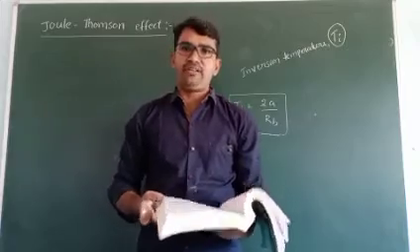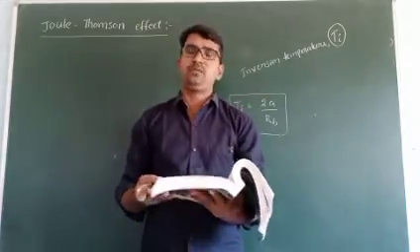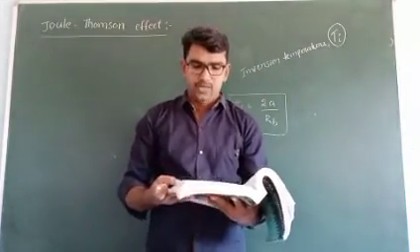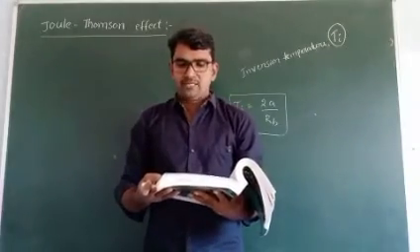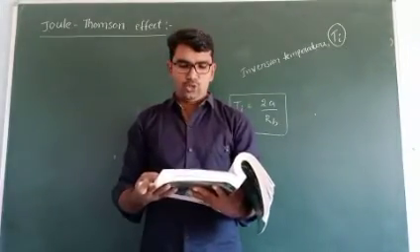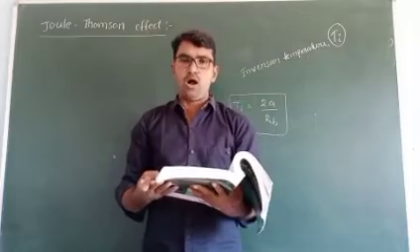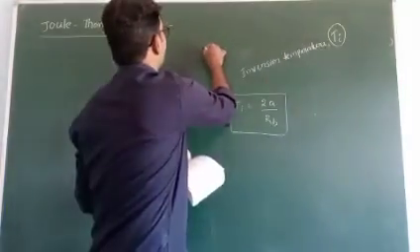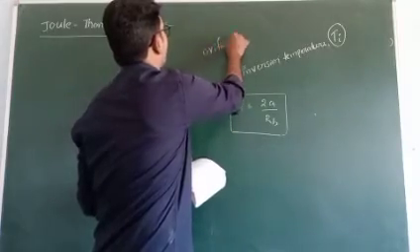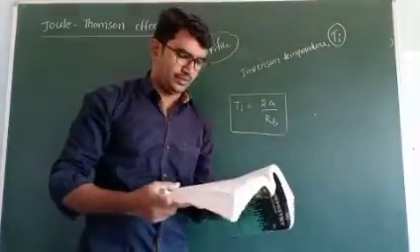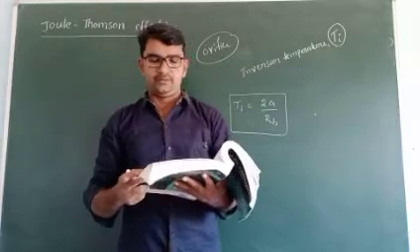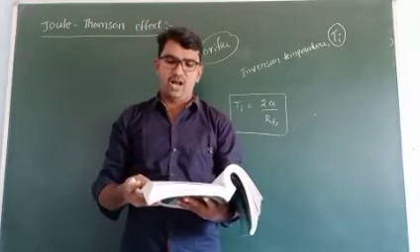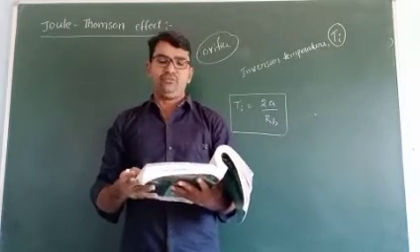Citing the Joule-Thomson effect, actually in Singh's book, the notes are given neatly. When a compressed gas is allowed to expand through a small orifice, through a small hole, a cooling effect is caused and the temperature falls.